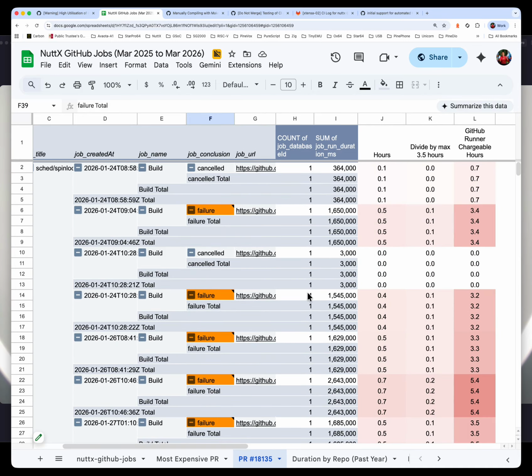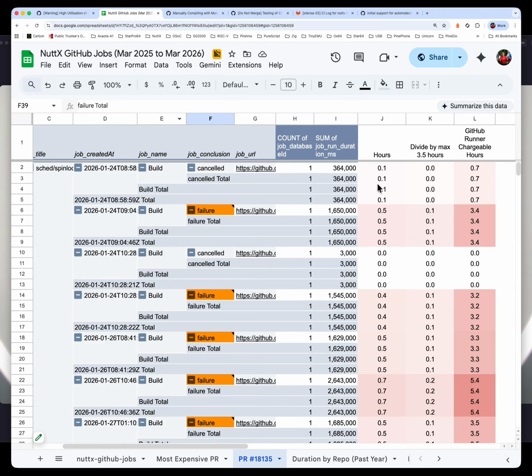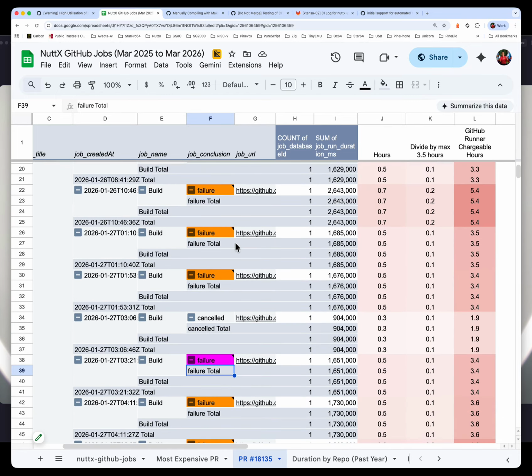What could we do about this? Fortunately, we have rolled out this new feature that allows us to build and test our PRs in our own repos. We hope that all developers will use this feature to build their PRs before submitting to NUTEX, which means that we will save all these jobs, right?